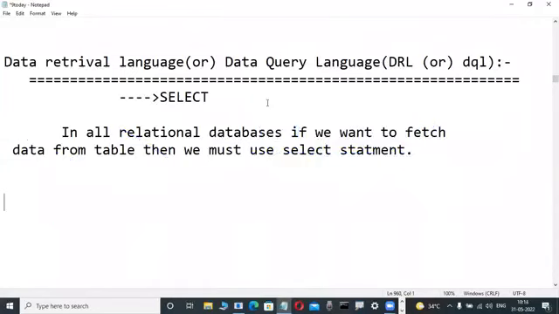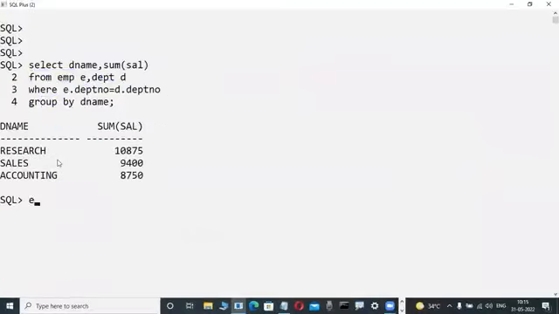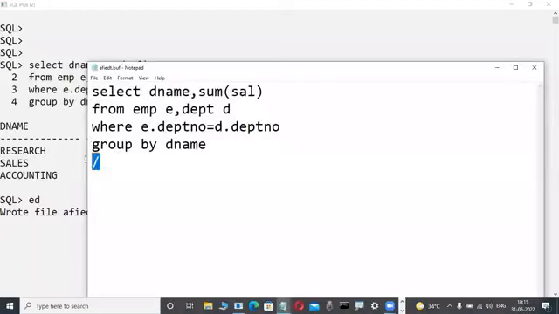That's why for newcomers, two syntaxes are told only. First is the select statement, here the from clause, here the where clause, here group by, having, order by, so many things are there. This is the original one. Don't write it, just observe it. Having is a clause in a feature, and one day you will be familiar with all the things. Now here the order by clause is there.